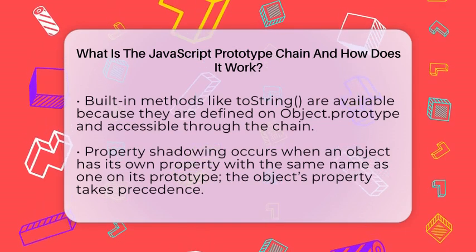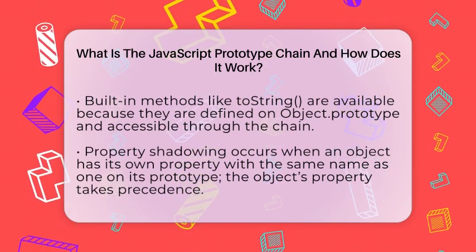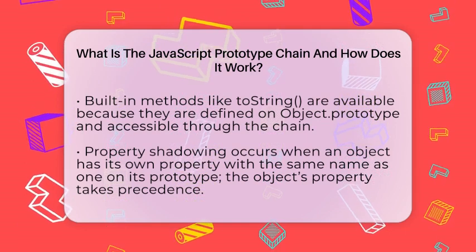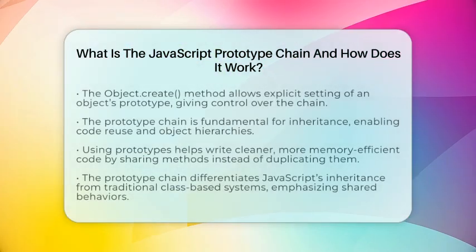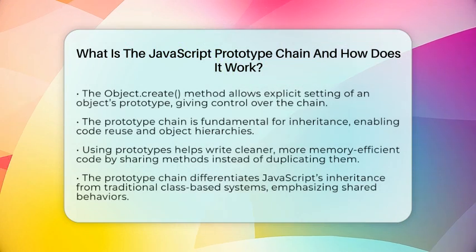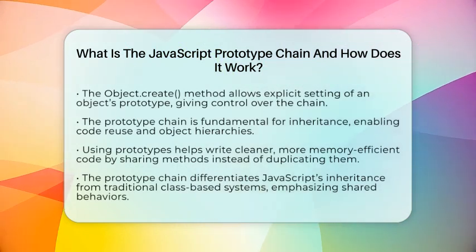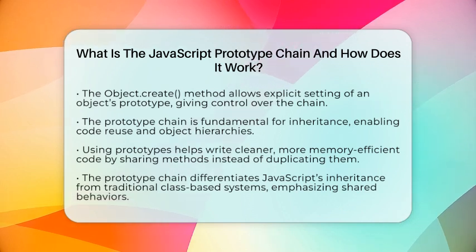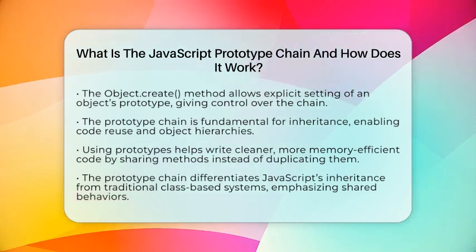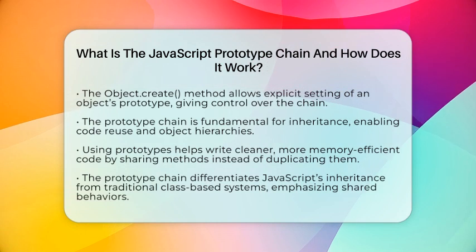The prototype chain is key for inheritance in JavaScript, making it easier to reuse code and build object hierarchies. Knowing how the prototype chain works helps you write better, more memory-efficient code. Instead of copying methods into every object, you put shared functions on prototypes. This makes your code cleaner and faster.